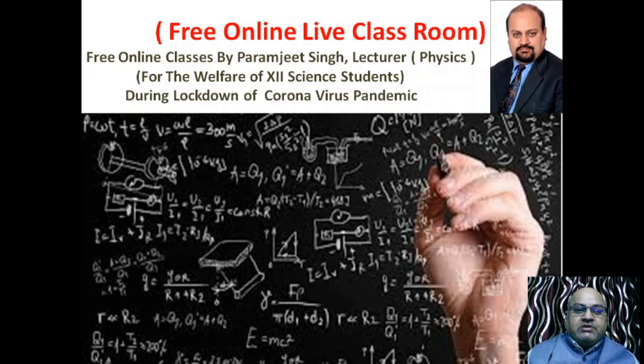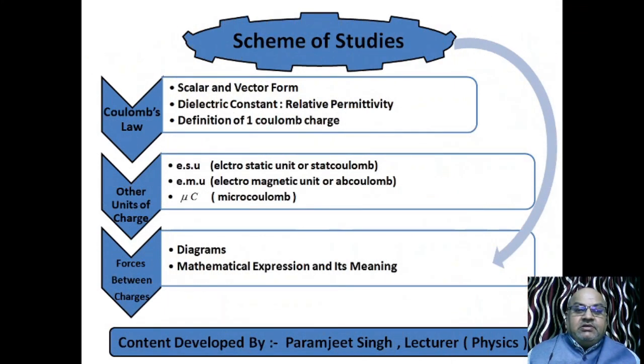So let us start. The scheme of today's lecture has three segments: Coulomb's law, other units of charges, and forces between the charges. In Coulomb's law, there are three subparts: scalar and vector form of Coulomb's law, what is dielectric constant, that is relative permittivity, and definition of 1 coulomb.